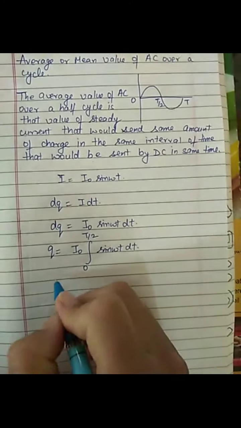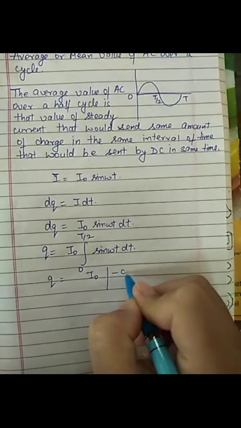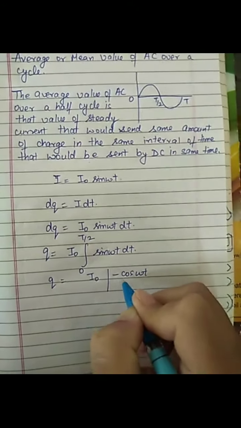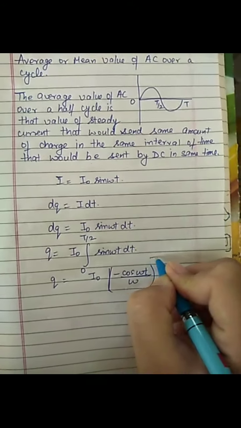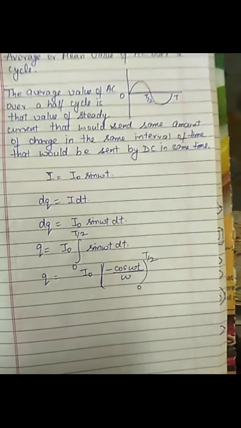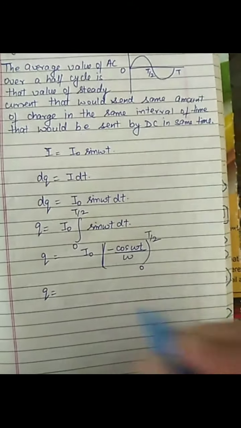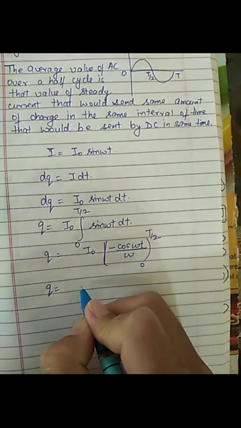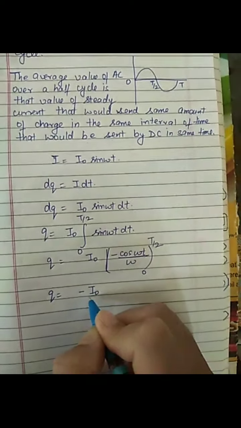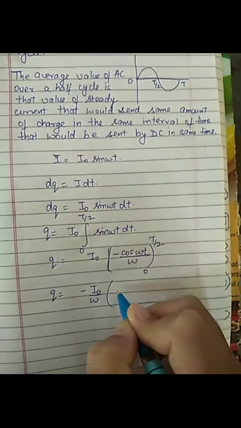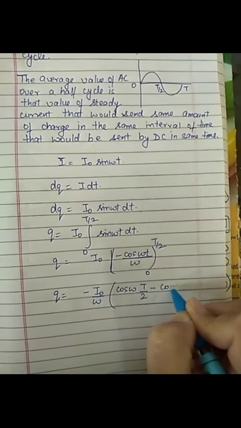Integration of sine omega t is given by minus cos omega t upon omega, limits from 0 to T by 2. Now we will substitute the limits. We will get q equals, negative sign is taken outside, minus I naught. We can take omega also outside the bracket. We will get cos omega T by 2 minus cos 0.